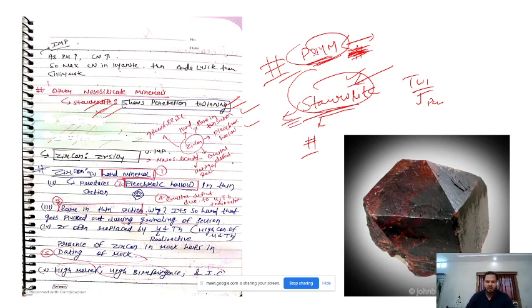And then one more important mineral which we should know is zircon. Alright, so this is how zircon looks, right. It looks pretty much like garnet also, and you can have a feel that it is also a very tough, very hard kind of mineral.